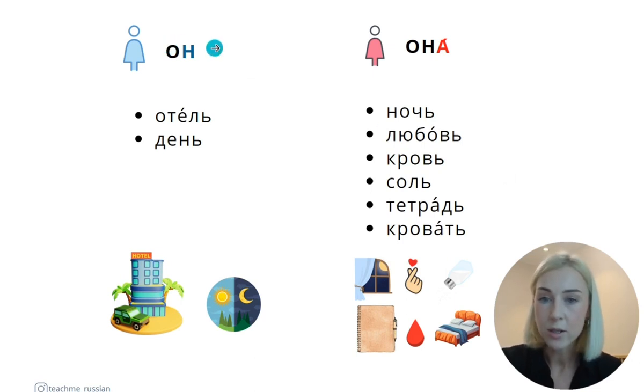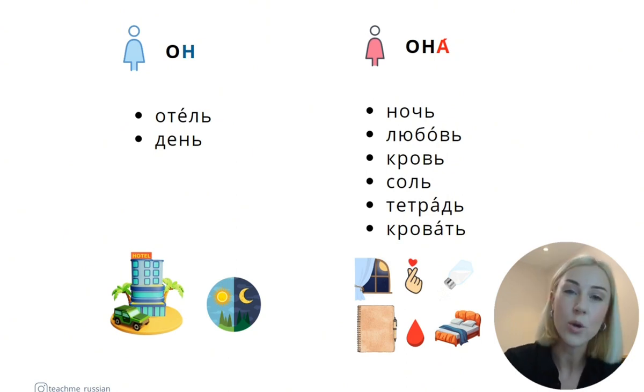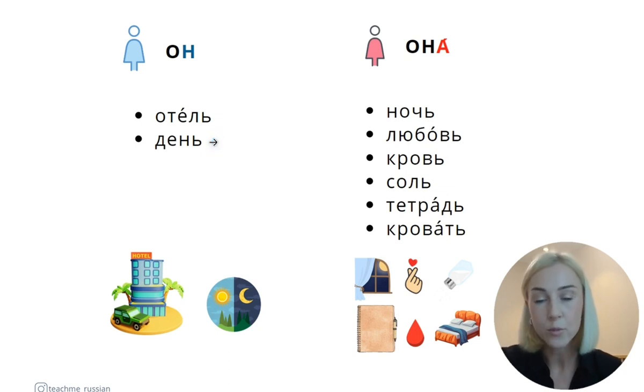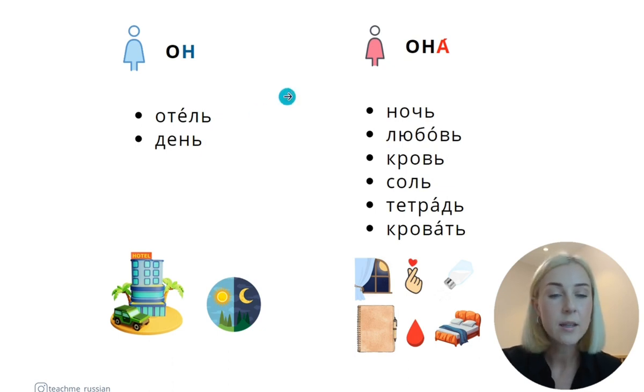Okay, so here we see a noun, отель, which means hotel. Отель. Отель is masculine. This is just the thing that you have to remember. Okay, отель is masculine, and the word день, which means day, is also masculine. Let's take a look at words that end in a soft sign and that belong to feminine gender nouns. Okay, let's first read them.